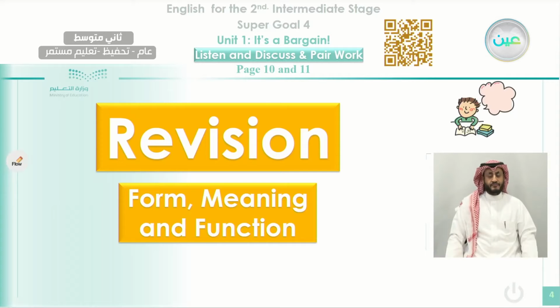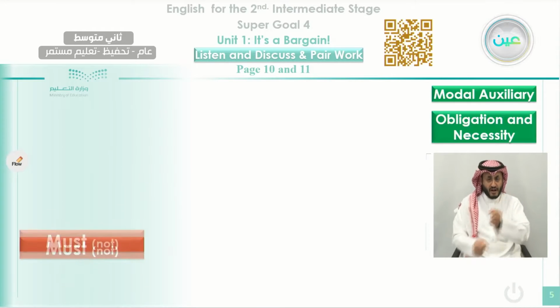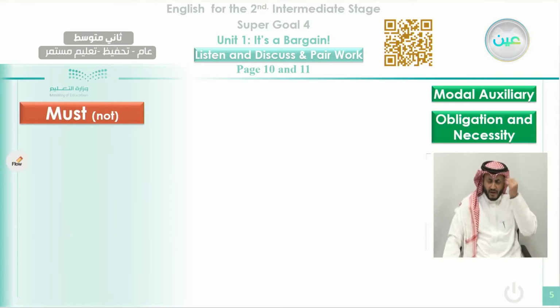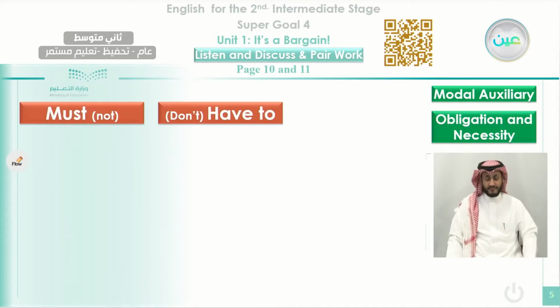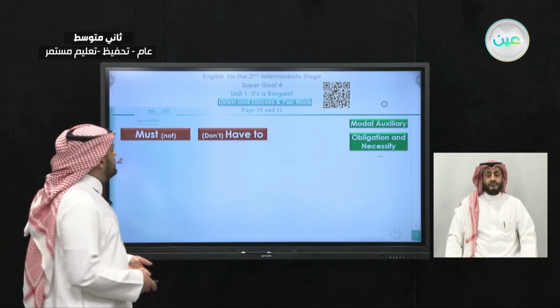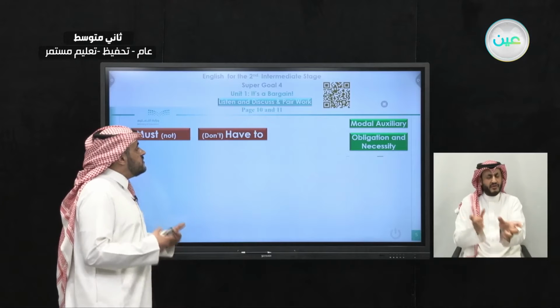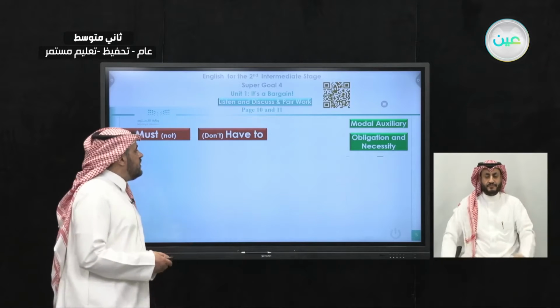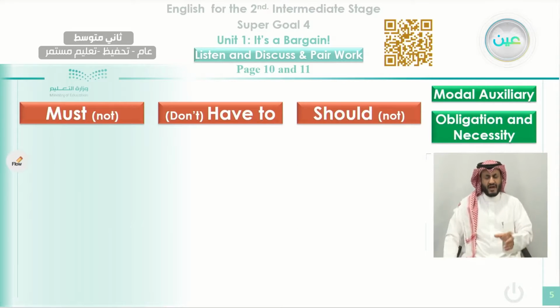Before we start our main class of today, let's make a quick revision on the previous lesson that we have taken before. This lesson was from form, meaning and function. You remember last time we studied some auxiliary verbs like must, and we learned how to make the negative form and how we use it for obligation. Also, we learned how to use have to for obligation as well, and how to use it in the past.